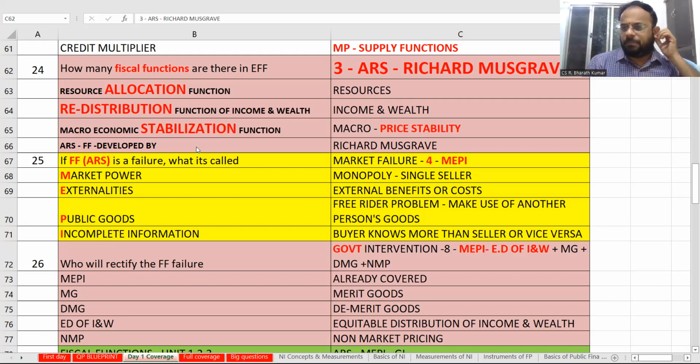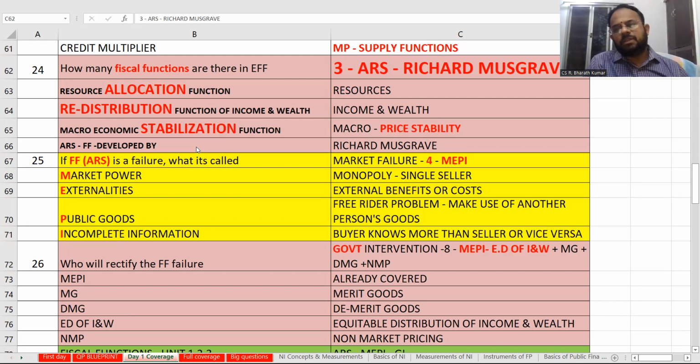Public goods. What is the biggest problem in public goods? Free rider problem. That means anybody can use the public property, making use of another person's goods. For example, if this is my mobile, I'll take this mobile and this mobile is mine. If you have a common mobile in the Institute of Chartered Accountants of India, do you think that mobile will be there for a second day? First day itself, people will use it and throw it. Why am I telling you this as an example? Free rider problem. If you know it is your property, you can keep it safe. If you know it's only a public property, you can start using it however you want, and then you will never have it in good condition.